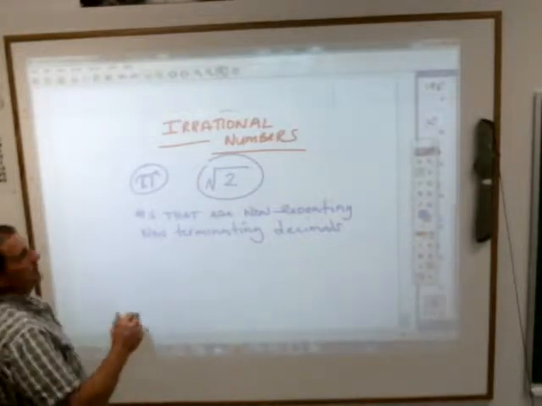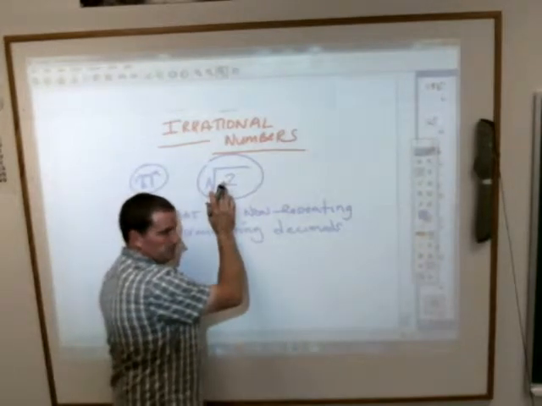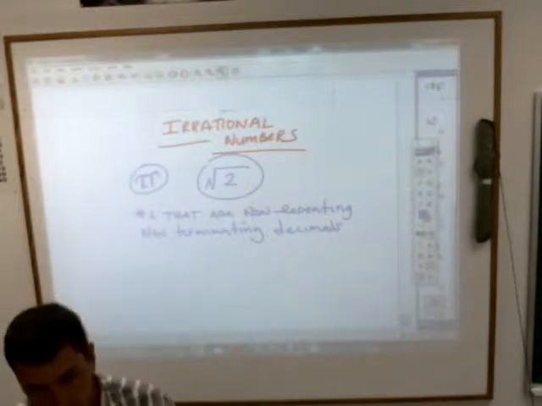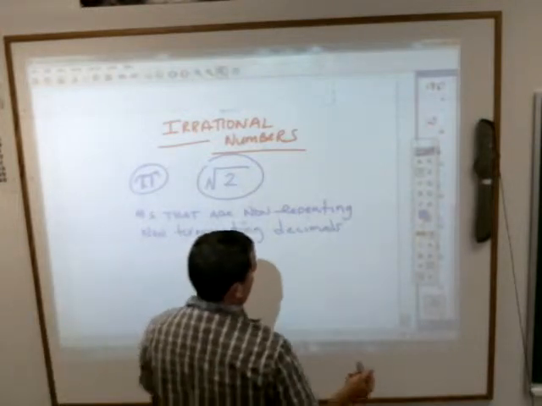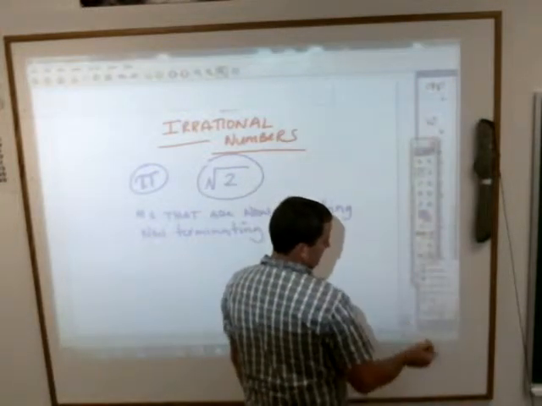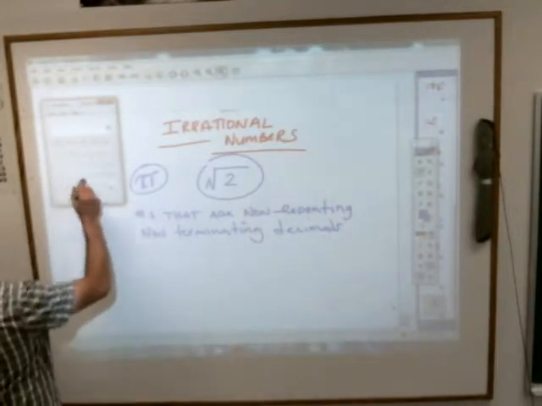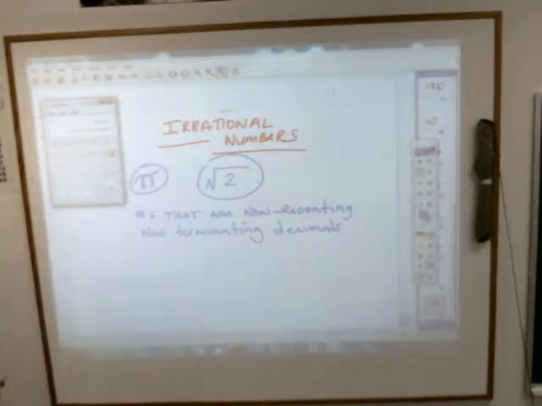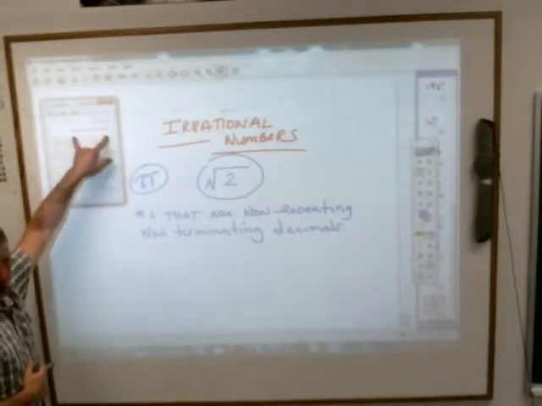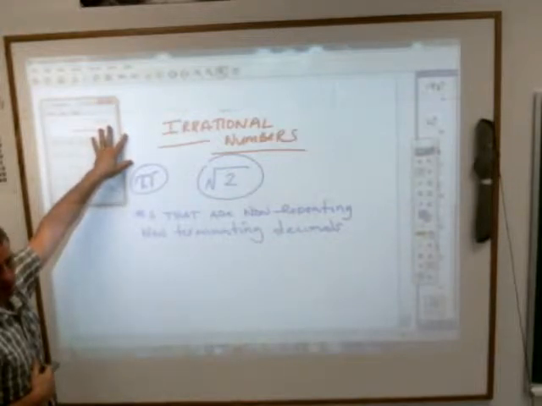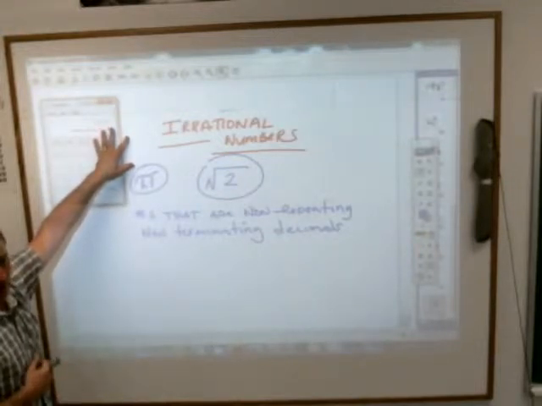Same thing with the square root of 2. If you tried to figure out what number times what number would give you 2, and I can kind of do that. I think I've done that for you before. If I go here to more tools and I hit calculator, and I hit the square root of 2, I get 1.414213562373095, and the only reason it ends there is because this calculator, that's all the digits it'll allow. The square root of 2 will never ever work out.